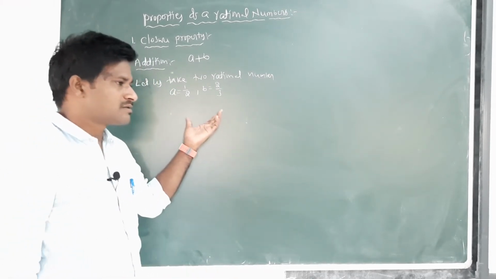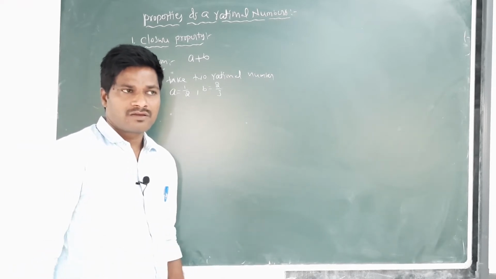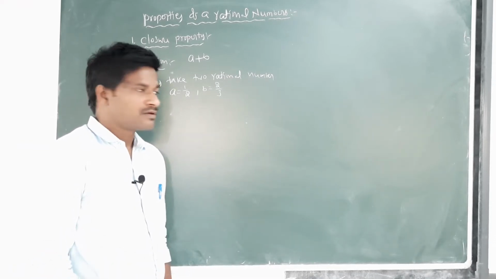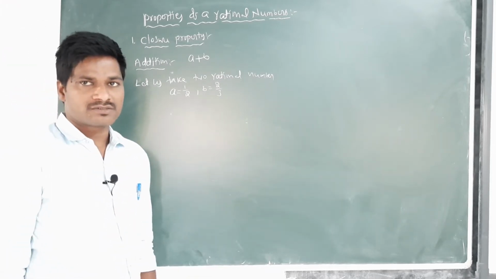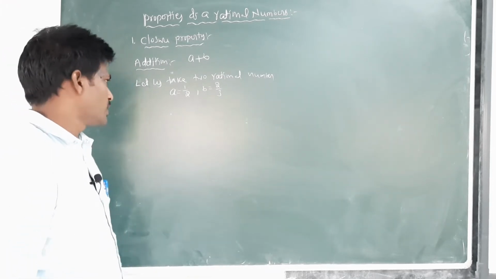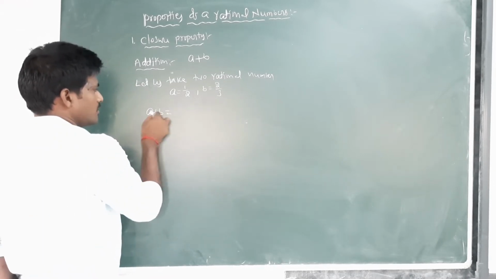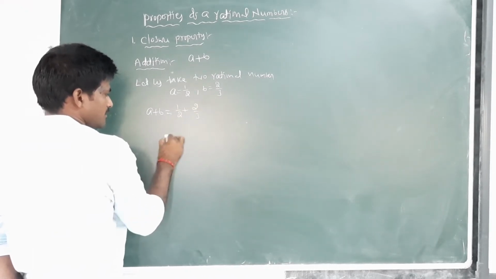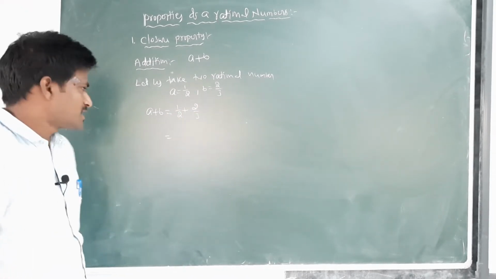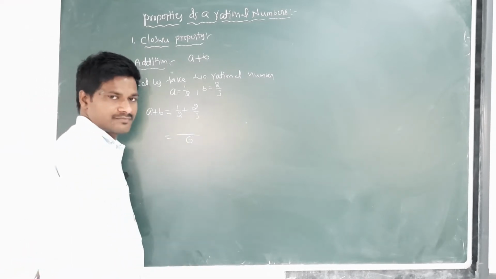What happens? The sum of two rational numbers, a plus b, equal to a value 1 by 2 plus b value 2 by 3. LCM of 2 and 3 is 6.